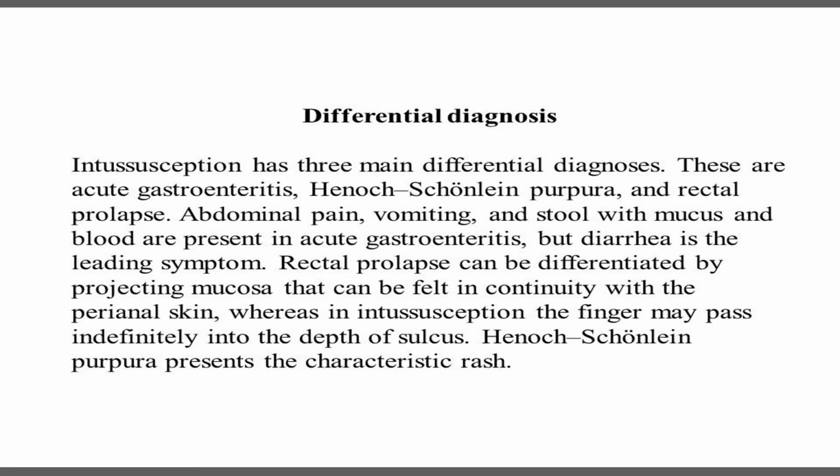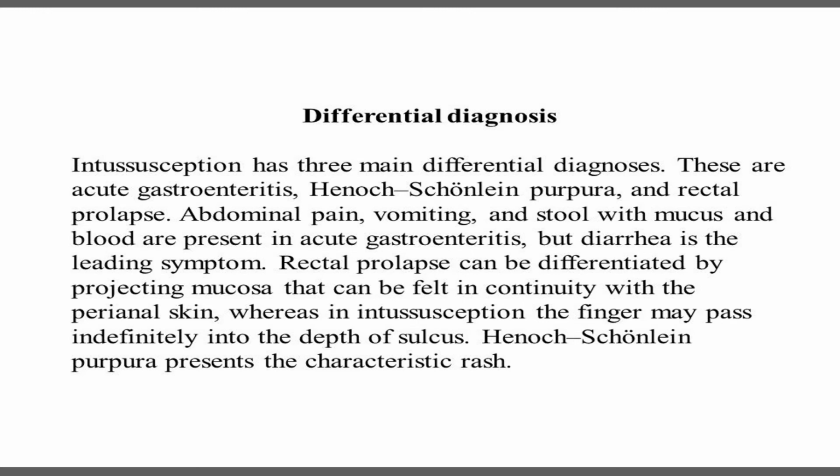Regarding differential diagnosis, intussusception has three main differential diagnoses. These are acute gastroenteritis, Henoch-Schönlein purpura, and rectal prolapse. Abdominal pain, vomiting, and stool with mucus and blood are present in acute gastroenteritis, but diarrhea is the leading symptom. Diarrhea is absent in intussusception.